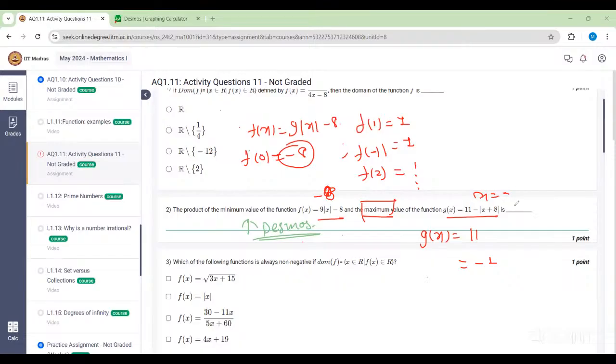If you substitute x equals minus 8, you will get 11 minus modulus of minus 8 plus 8, which is actually equal to 11. To make it maximum, we have to minimize the modulus of x plus 8, and we can minimize it when x is equal to minus 8. So the maximum value will be 11, the minimum value will be minus 8, and the product will be 11 multiplied by minus 8, which is minus 88. By intuition also you can do it.